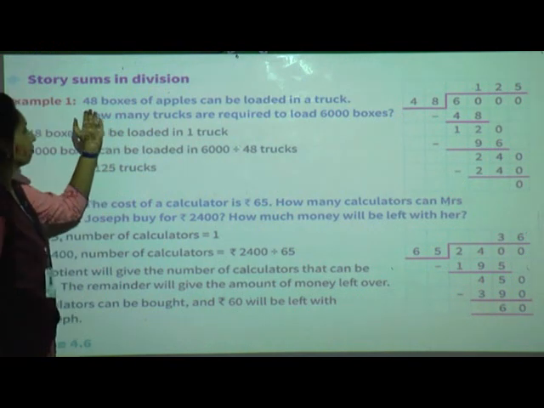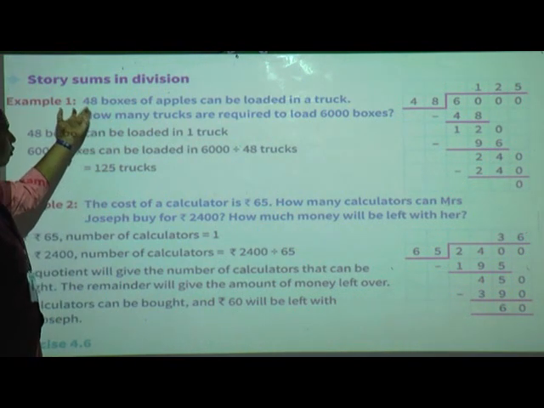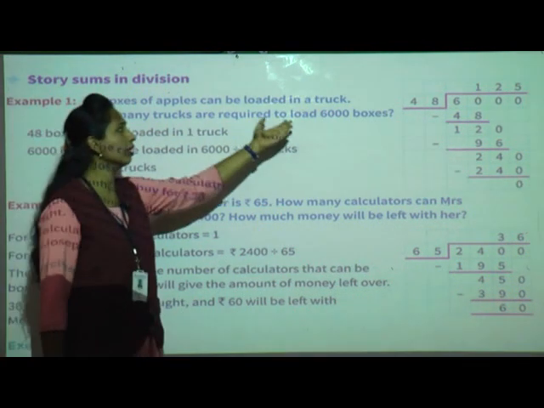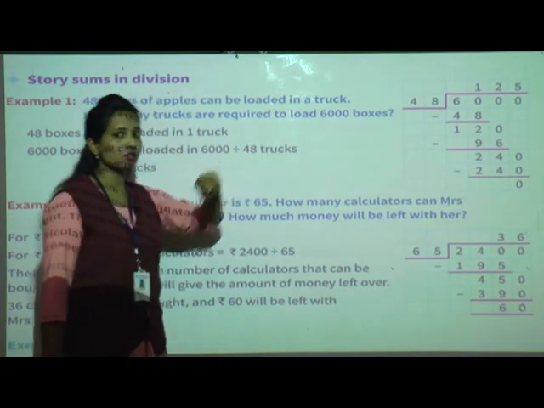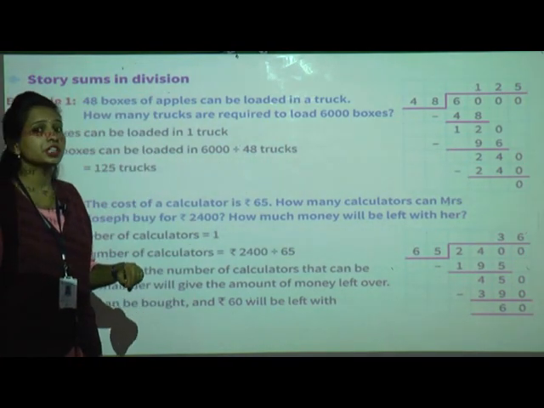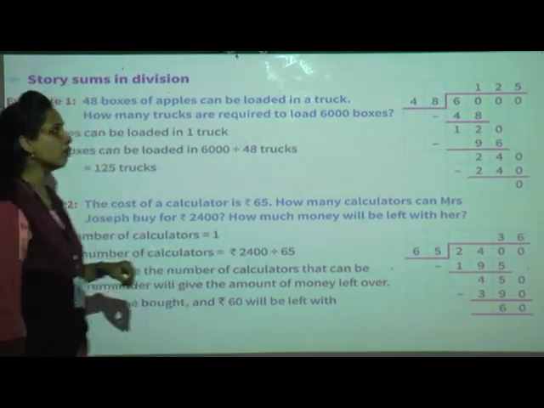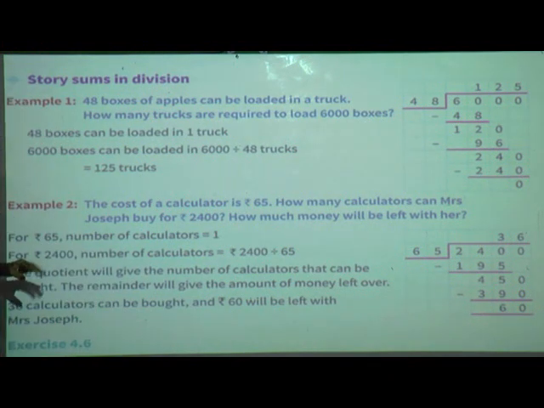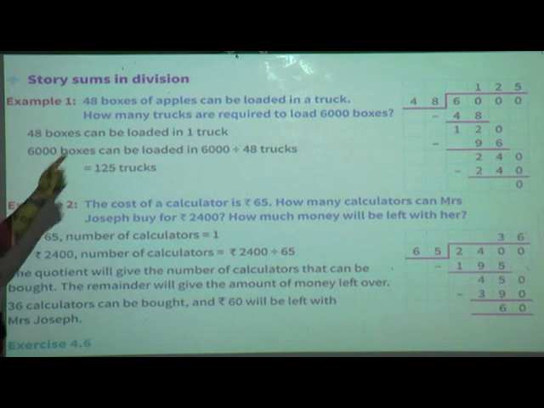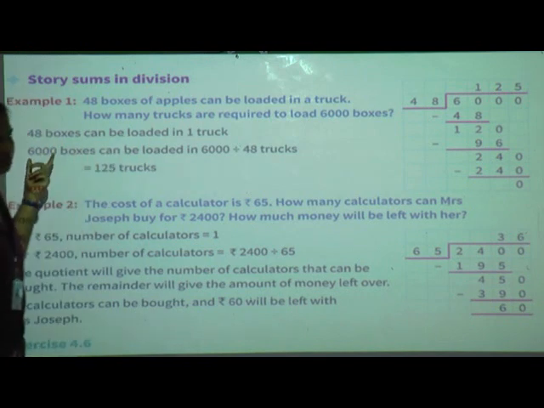See, in one truck we can load 48 boxes. So how many trucks are required for 6,000 boxes? For that we need to divide. Once we divide, we'll get how many trucks are required for 6,000 boxes. So what statement did they give first in the answer?